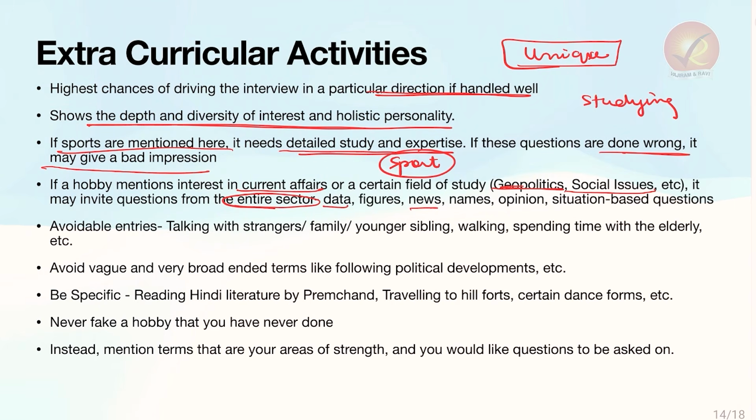They may also talk about geopolitical news. They may talk about data and figures related to geopolitics. Situation based questions may be asked, such as if you are made the president of the United States, what steps will you take? If you are made this person, what will you do? They may ask about names associated with certain sectors. They may also ask about opinions on particular issues, such as whether India should join the Board of Peace proposed by President Trump. These kinds of questions may come.